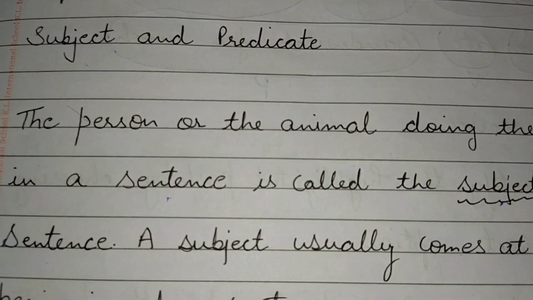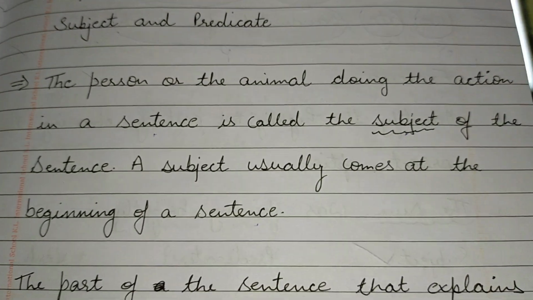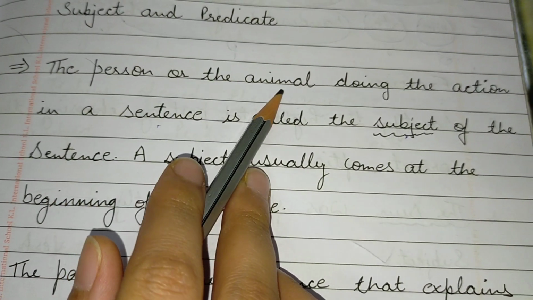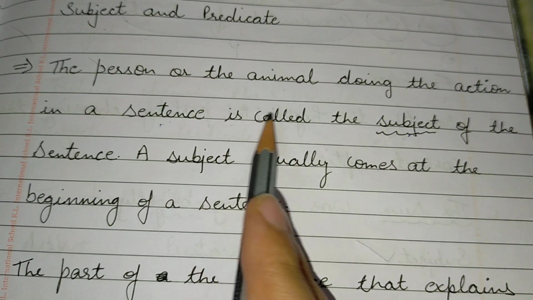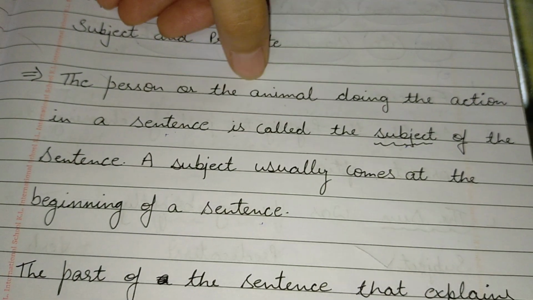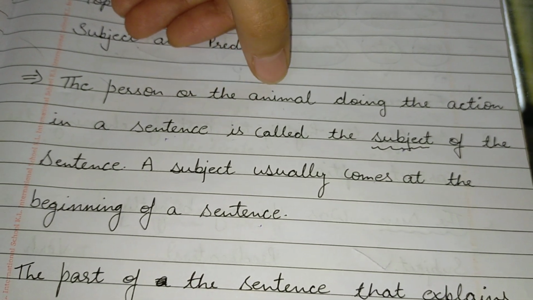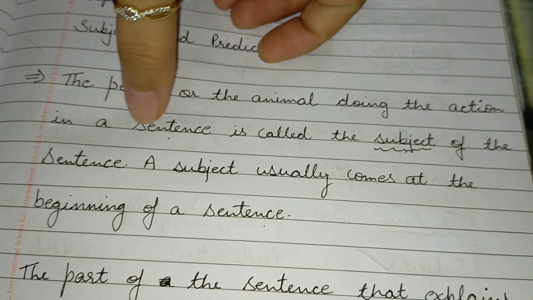Now come to the definition of subject and predicate. The person or the animal doing the action in a sentence is called the subject. It can be a person or it can be an animal doing the action in a sentence.